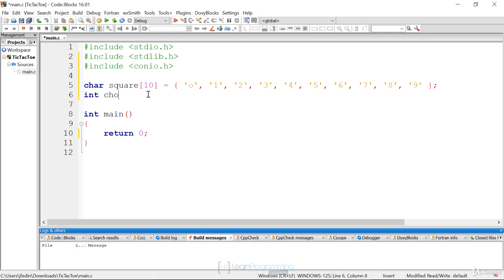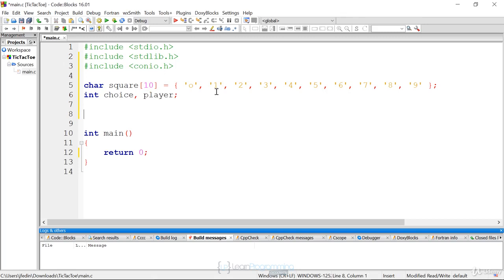I'm also going to have to create two global variables for choice and the player turn. So choice is going to be what they entered via the keyboard, either a 1 through 9, depending on where they want to place their X or O. Player is going to just represent whose turn it is, player 1 or player 2. I don't need any other global data. I just need my function declarations here.